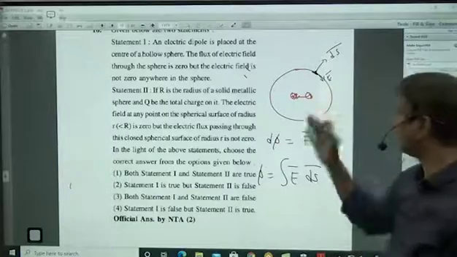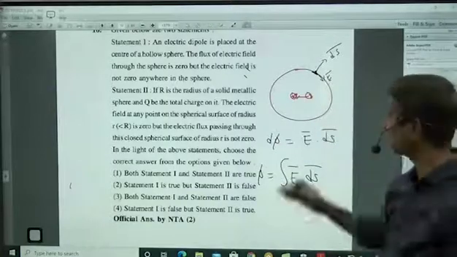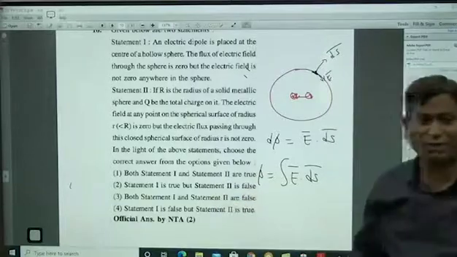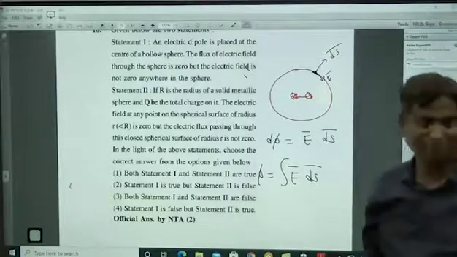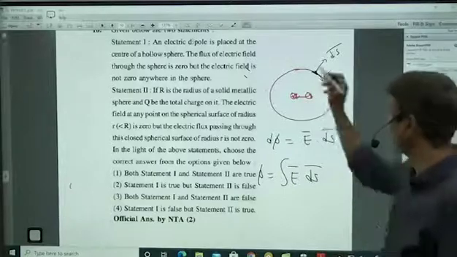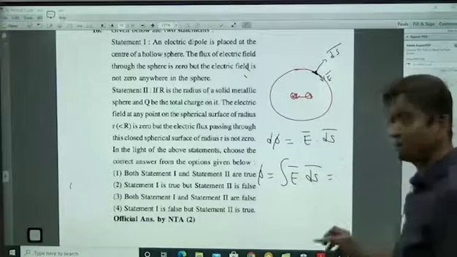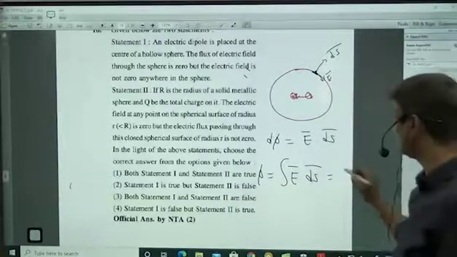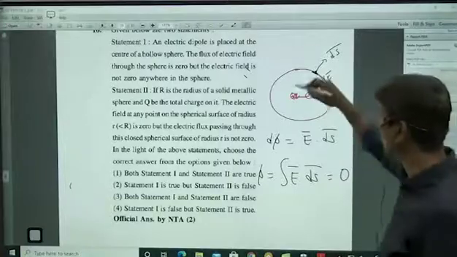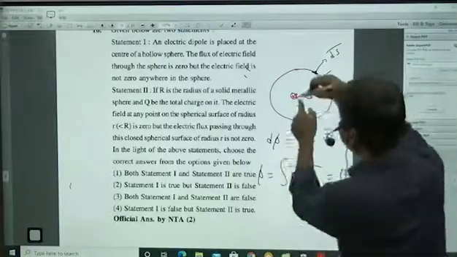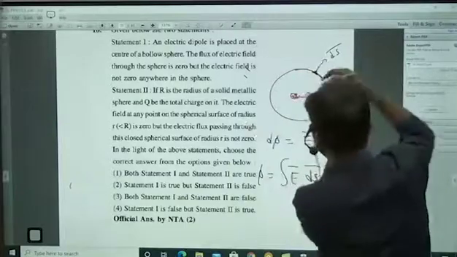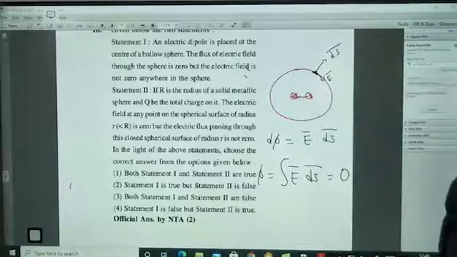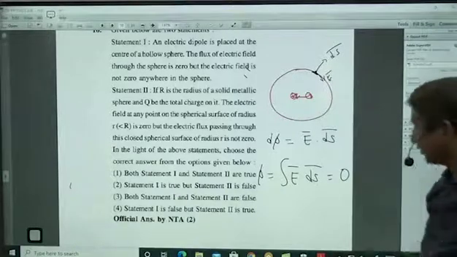Are you finding out the electric field everywhere and calculating E bar dot ds bar, integrating? No chance. First of all, finding the electric field is very difficult, and that too, dot ds bar, what is the angle? That much we are not doing. Simply what we are using? Gauss law. The total flux through this is equal to 1 by epsilon naught times the net charge enclosed within this. Net charge is 0. So that is why the flux is 0. Flux through this means some lines are coming out and some lines are going in. Whatever number of lines come out, the same lines will go in. Flux means lines. So that is why the total flux is 0.